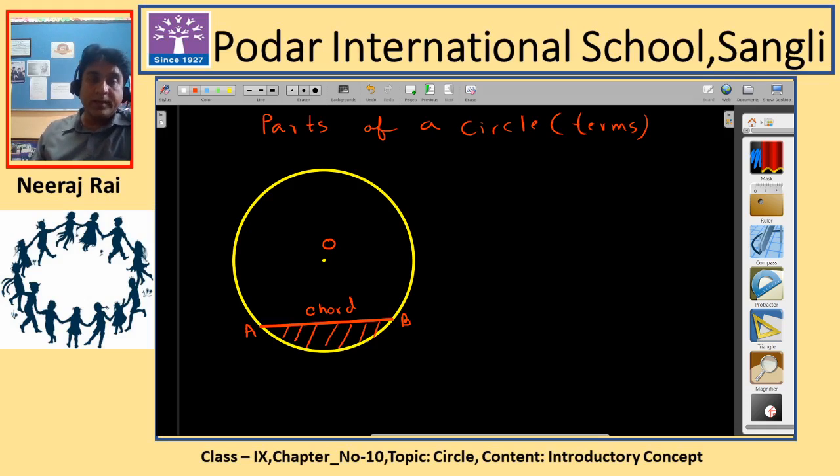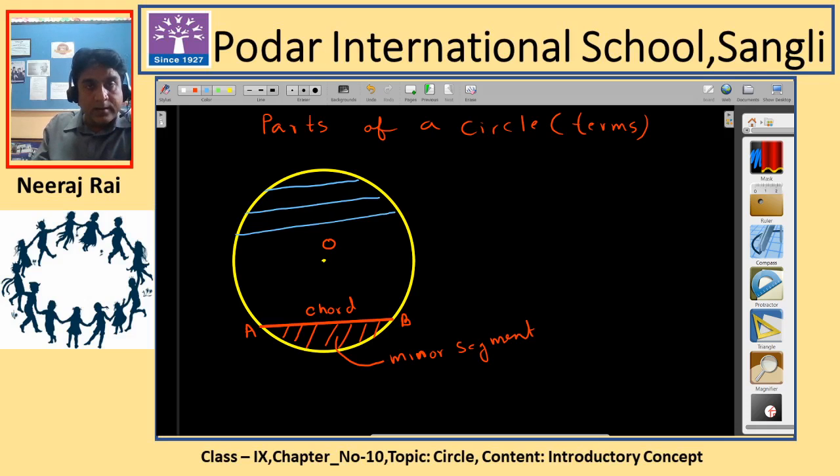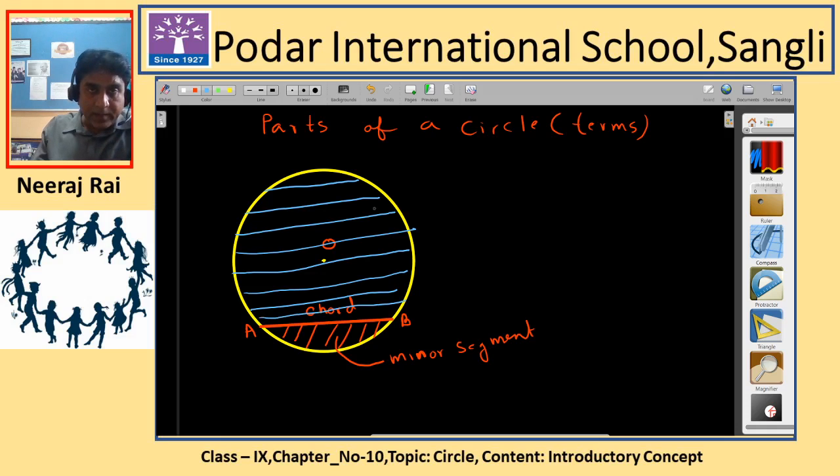The area bounded by the chord is called a segment. Now there are two segments. One is this small area, which is called the minor segment, and there is another area which is above this chord. This shaded area above the chord is also called a segment, but it is called the major segment.